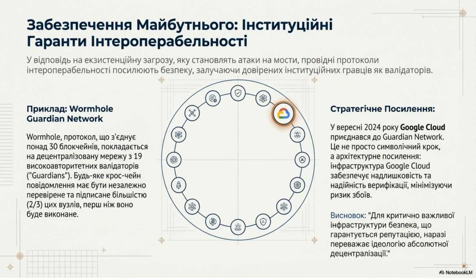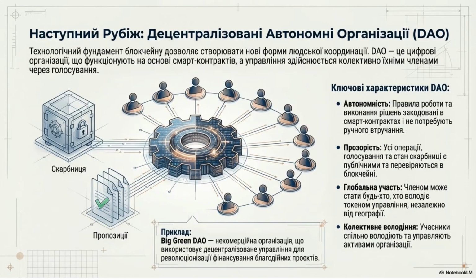Securing the future, institutional guarantees for interoperability. Protocols are strengthening security by involving trusted institutional players as validators. For example, the Wormhole Guardian network relies on major validators like Google Cloud for verification. The next frontier, decentralized autonomous organizations, DAO. Blockchain's foundation enables new forms of human coordination.